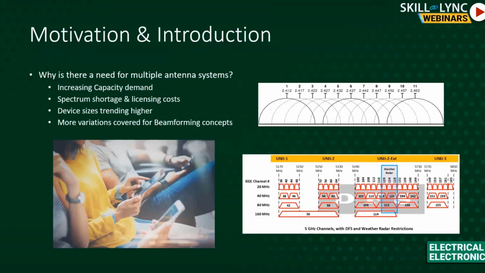As you see, devices are growing in size. Earlier it was a very small phone that fits into your palm, but now you need two hands to hold a phone. The device sizes are growing, and you have TVs that are wirelessly connected. So you have more size there. So basically it gives you more opportunities to put more antennas. So instead of having one antenna, you can put multiple antennas and collect the signal in different directions. And that gives you more possibilities there.